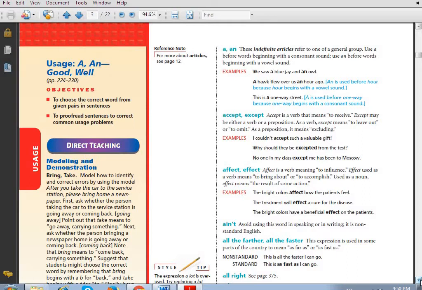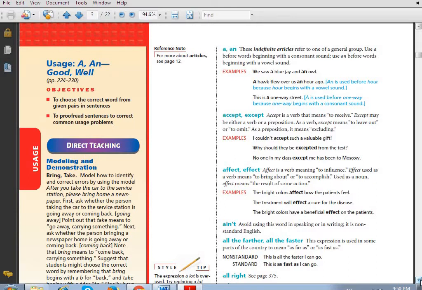The next two words are affect and effect. Affect is a verb which means to influence. But effect can be used as a verb which means to bring about, or it can be used as a noun which means the result of something.